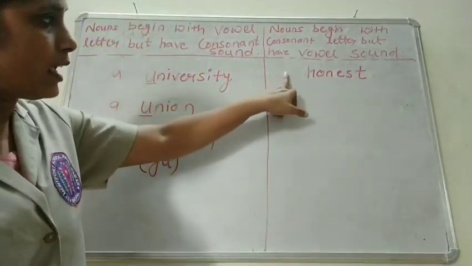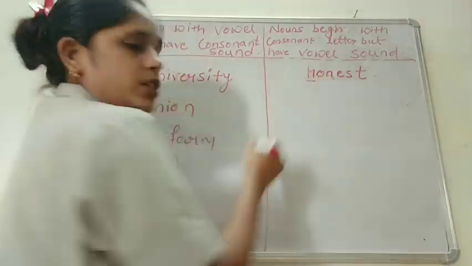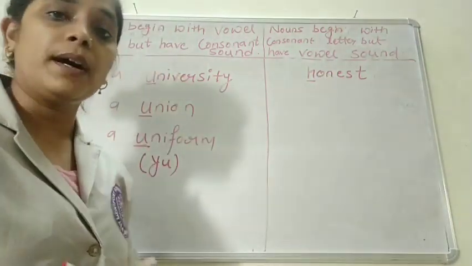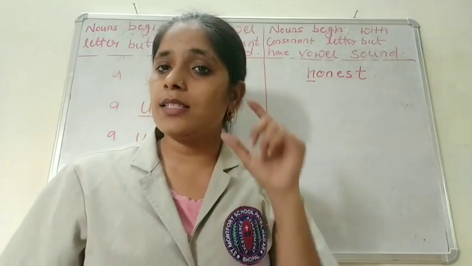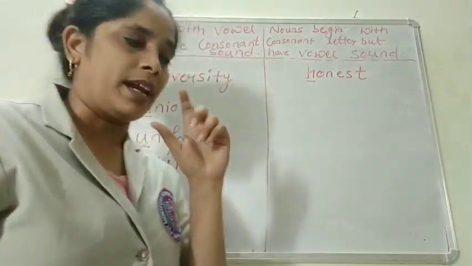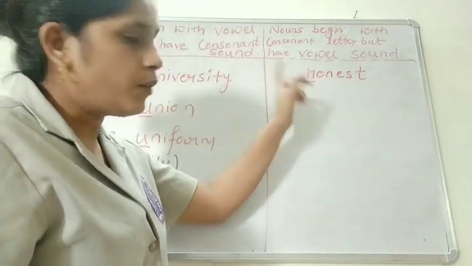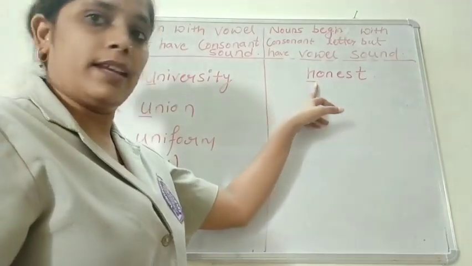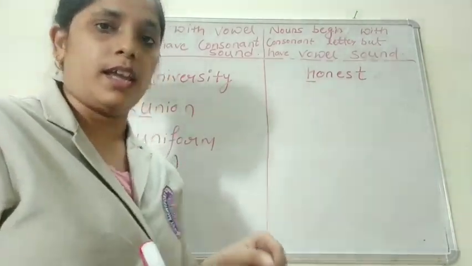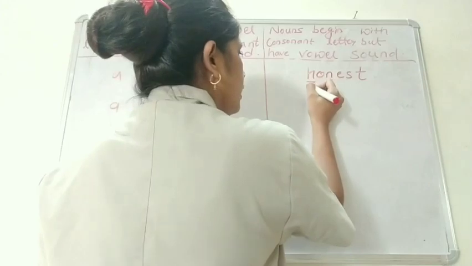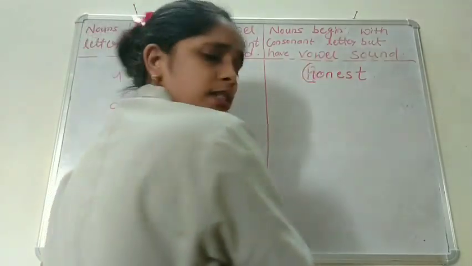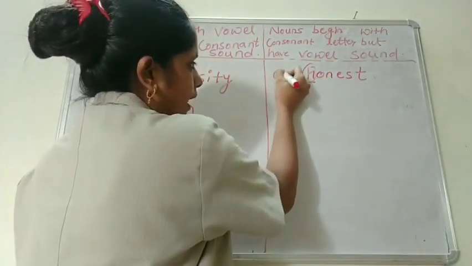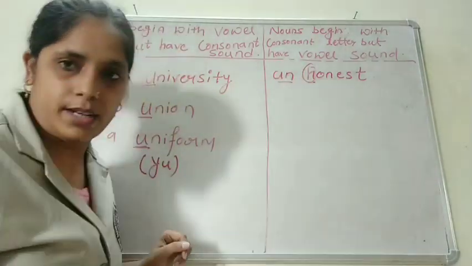Now children, see here, H is a consonant, but here the sound is vowel. If you pronounce it, how will you pronounce it? Honest, not "honest" with an H sound. So the sound is vowel. So I will write here an honest.